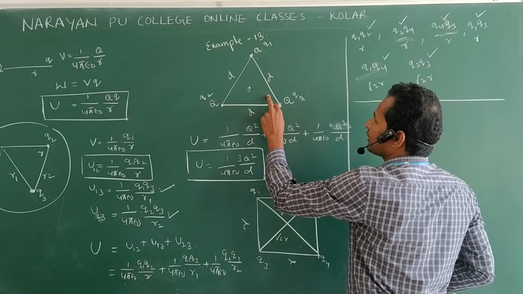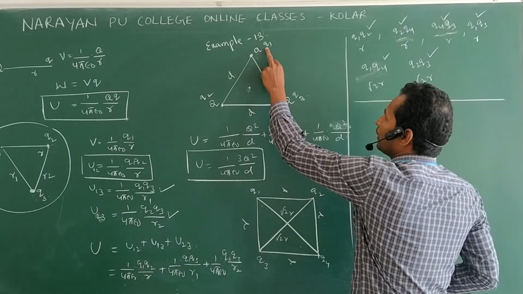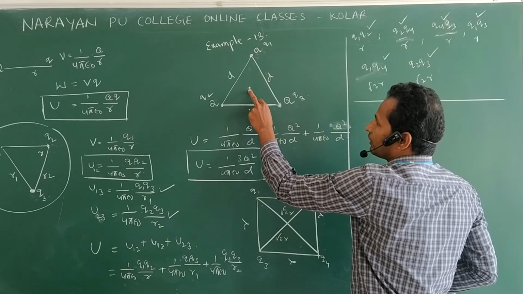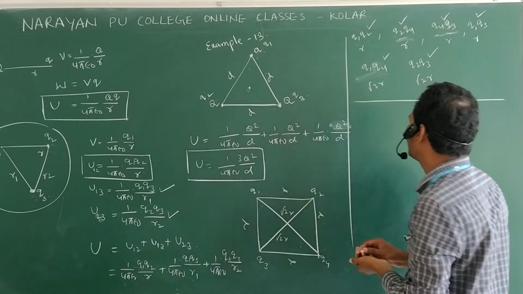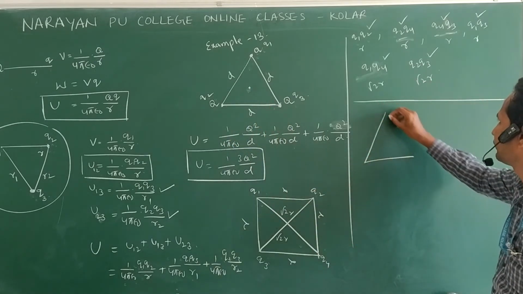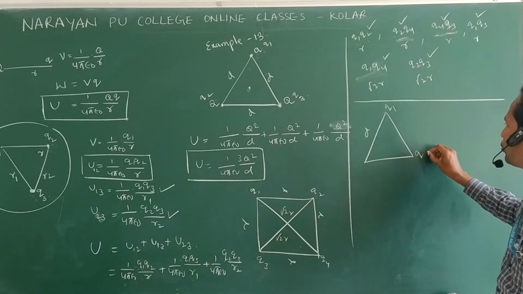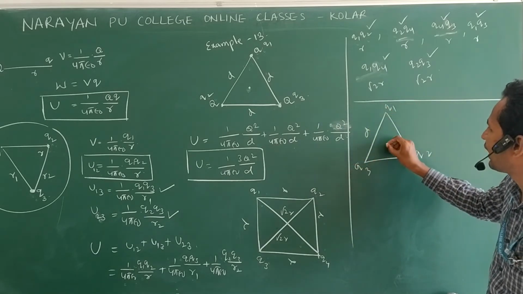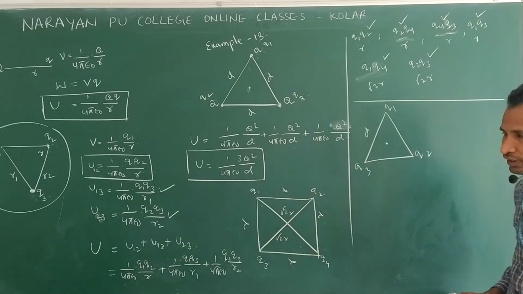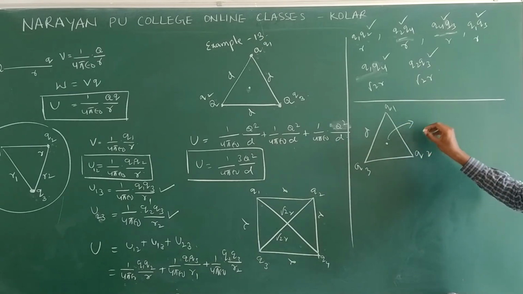So how many charges are there here? Three charges. Q1 contributes potential here, Q2, Q3. So at the center, let us say this is Q1, Q2, Q3. If they ask potential at the center, then how many potentials are possible?